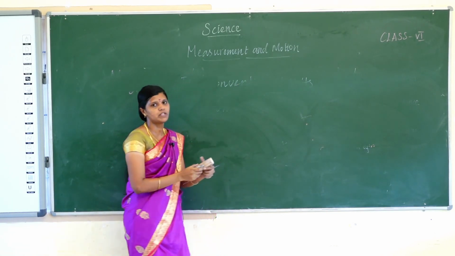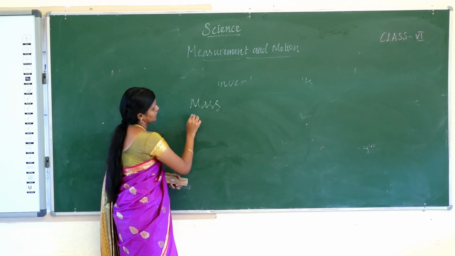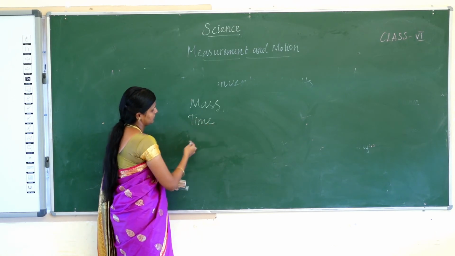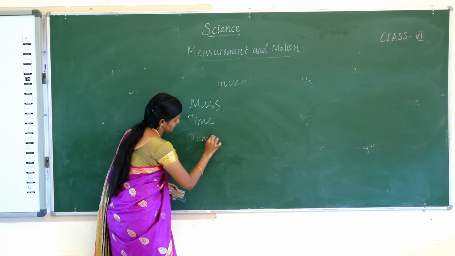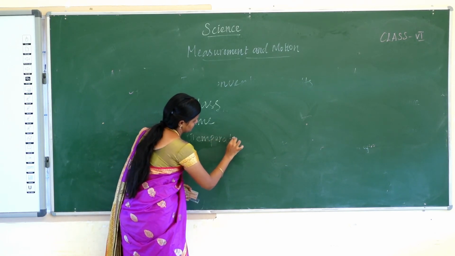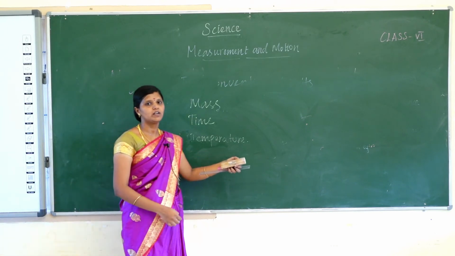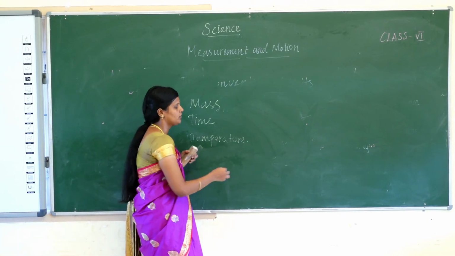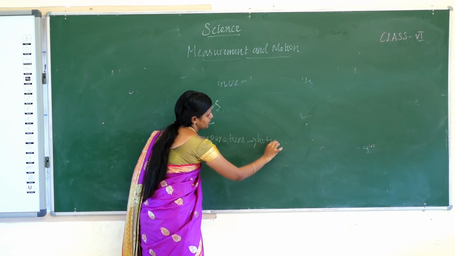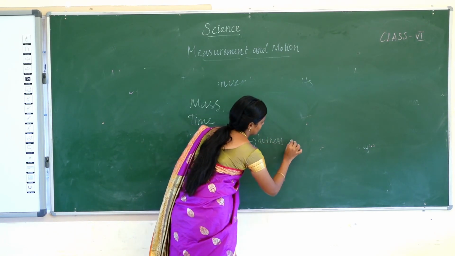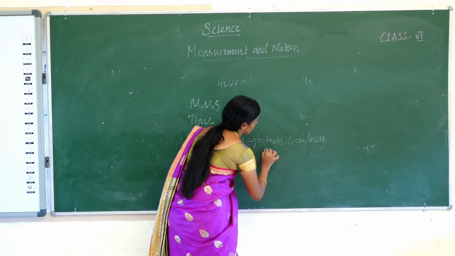The measurement of other physical quantities: mass, time and temperature. Temperature is used to find the hotness and coldness of our body.